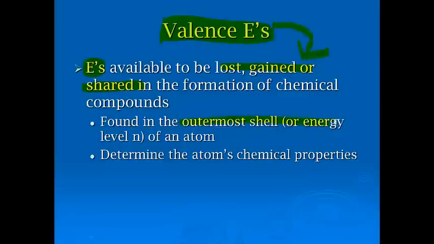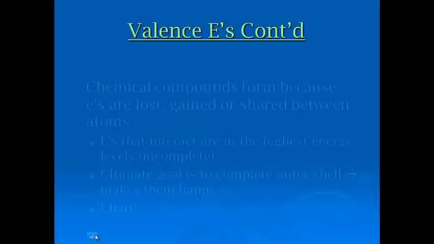They're found in the outermost shell, or the most outer energy level n. They're used to determine the atom's chemical properties. They also were the ones that were listed outside of the noble gas notation. So if we think back to, let's say, sodium. Sodium's noble gas notation would be neon, and then it would be 3s1. So 3s1 would be the only valence electron that sodium has available to it.